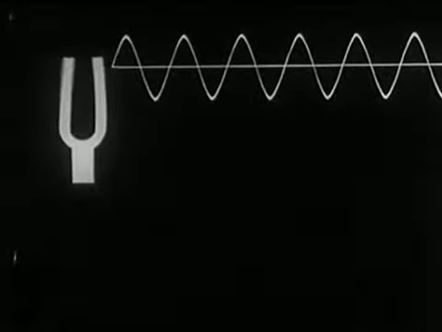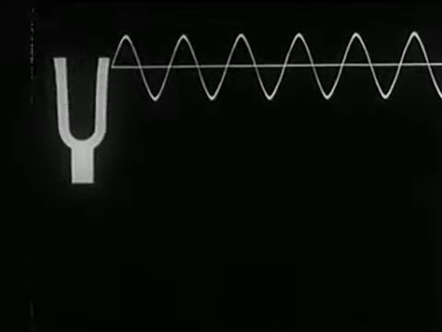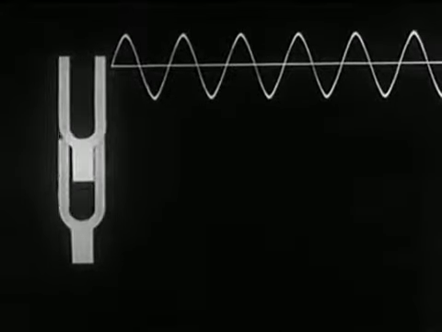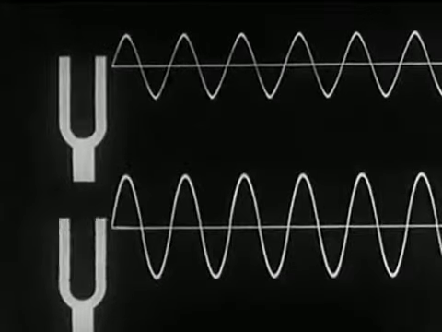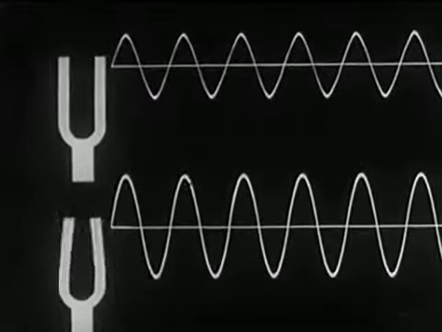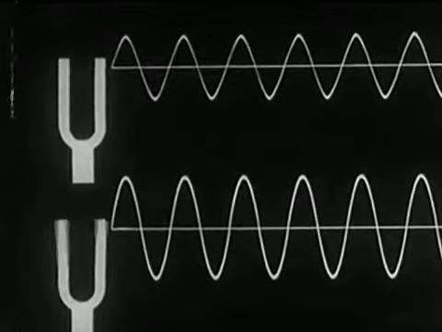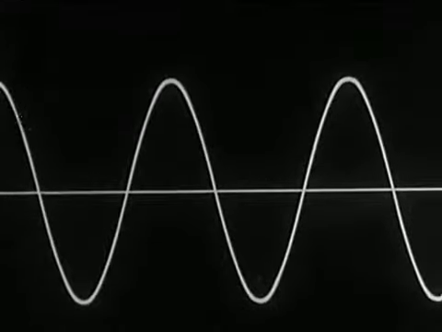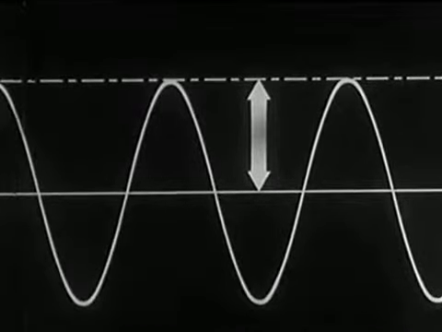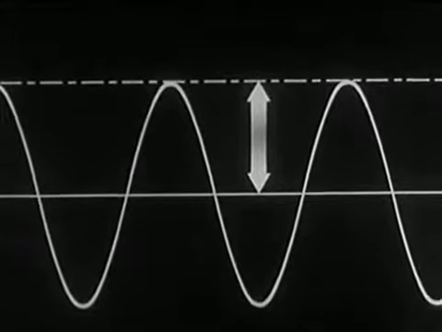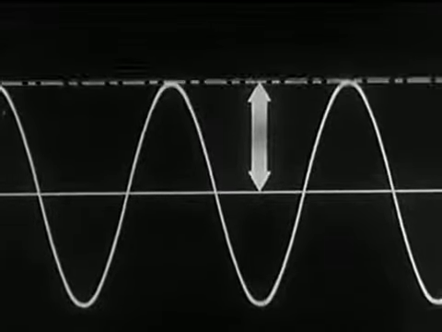Every sound sets up a disturbance in the transmitting medium. The larger the disturbance or displacement of the individual particles, the greater is the height of its graph above the neutral line. This displacement above the neutral line is called amplitude, and it is amplitude that determines loudness. As its loudness increases.